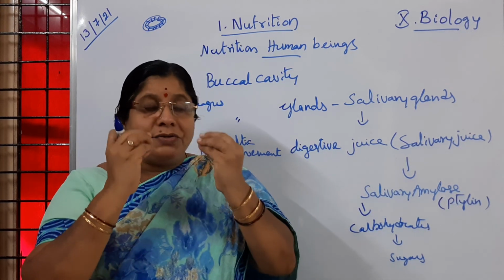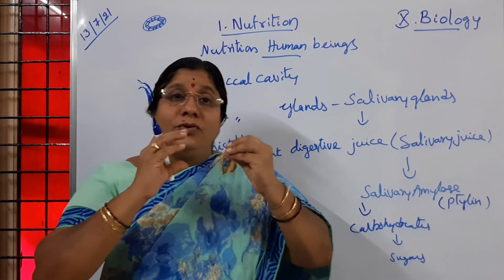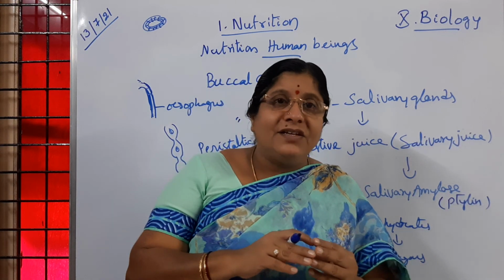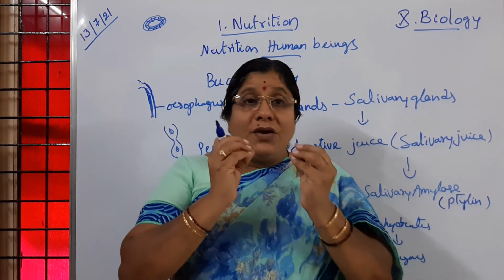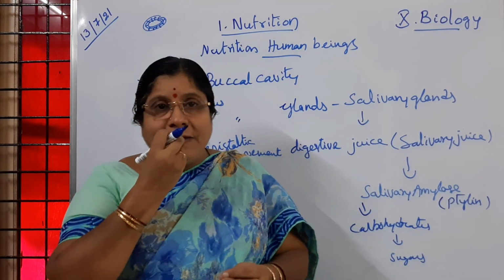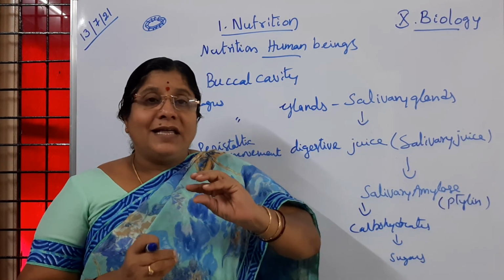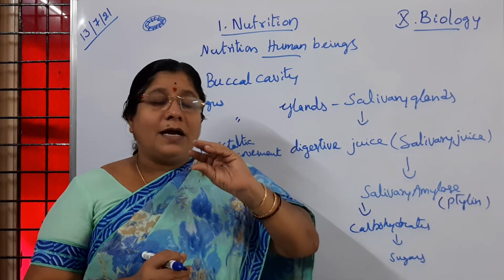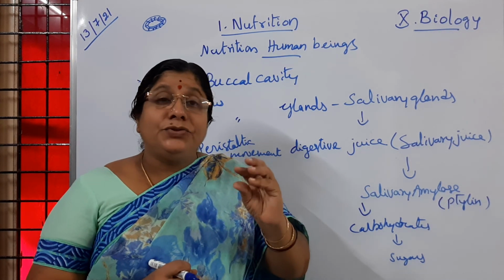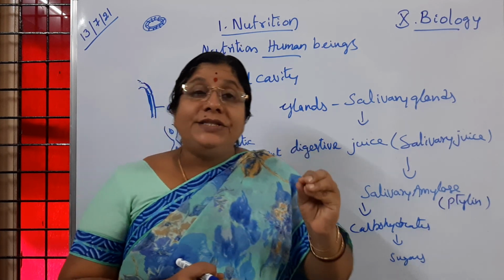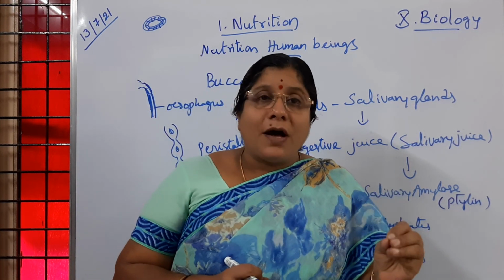And the teeth help to cut the food, grind the food, masticate or chew the food. So whatever food items we keep in the buccal cavity are ground or chewed and, by the action of salivary juice, changed to some other simple form.